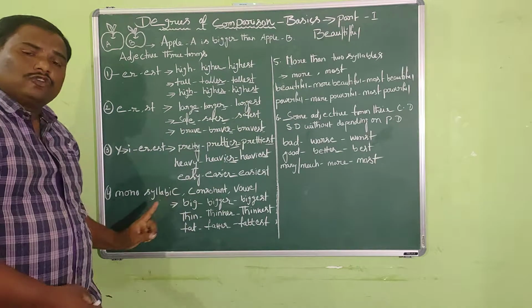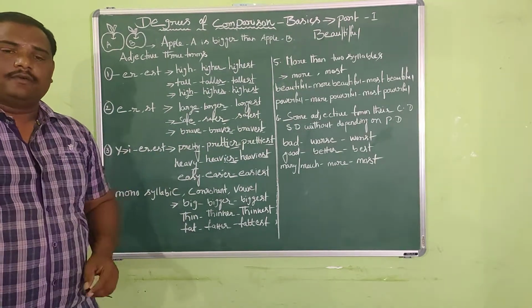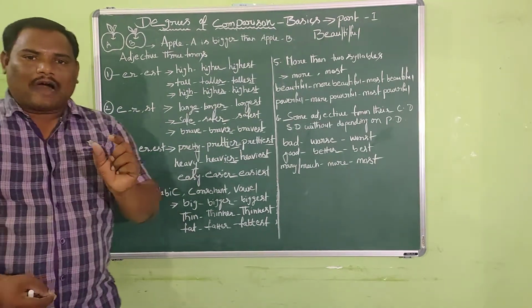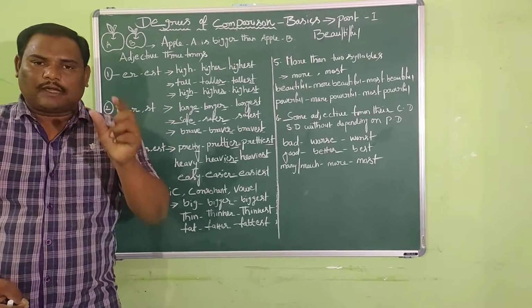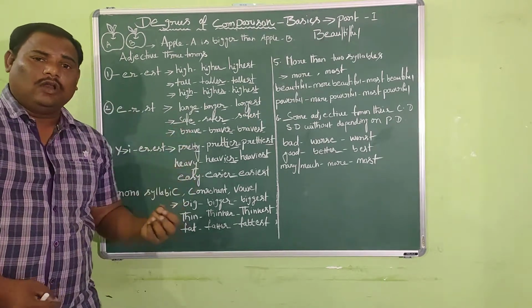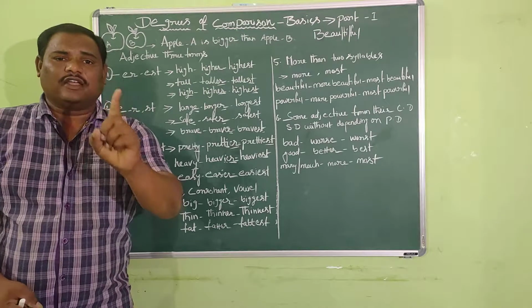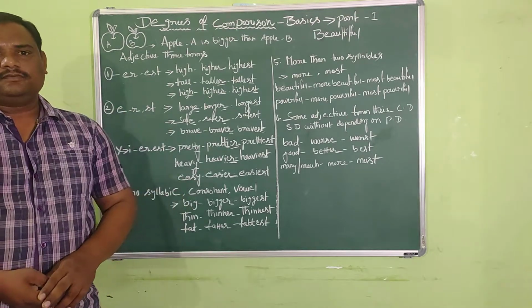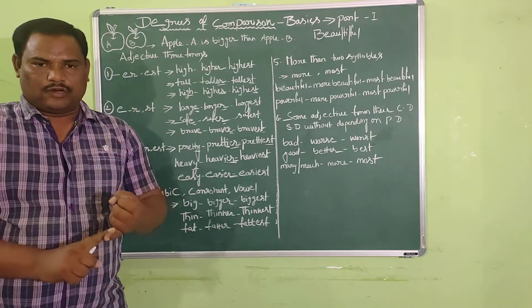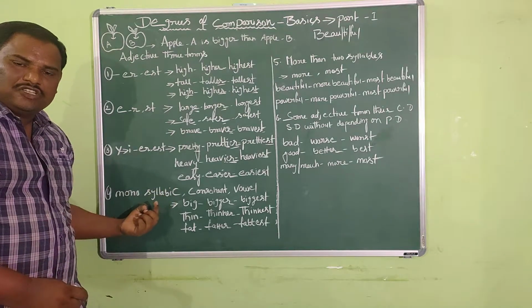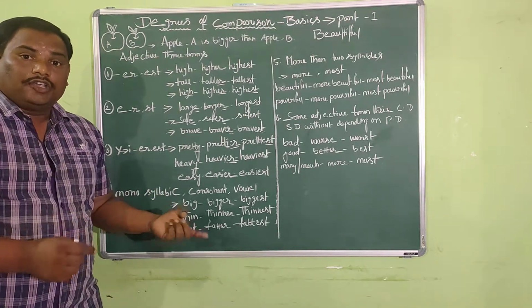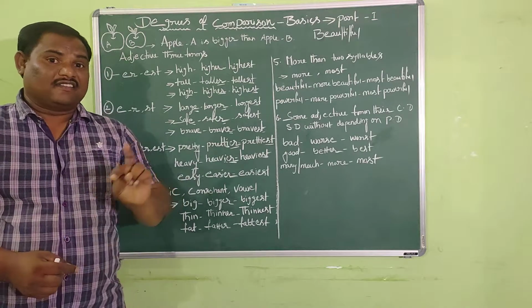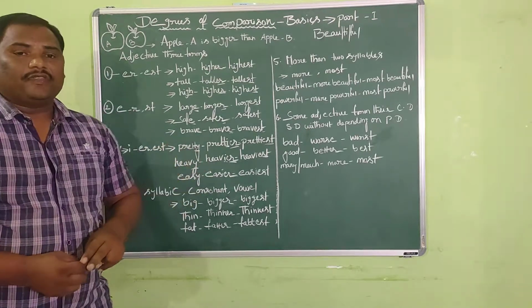But when it comes to the fourth spelling principle, it says when a positive adjective is a monosyllabic word, it means according to the principle, the adjective must contain a single syllable within it. Okay, this is the first one. When a positive adjective is a monosyllabic word ending in a consonant, this is the second principle within the fourth one.